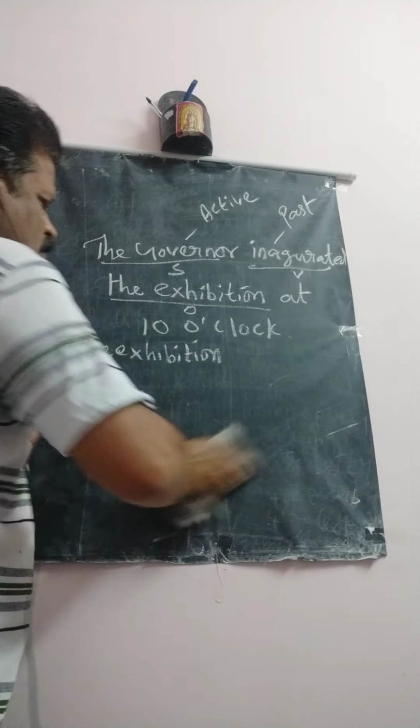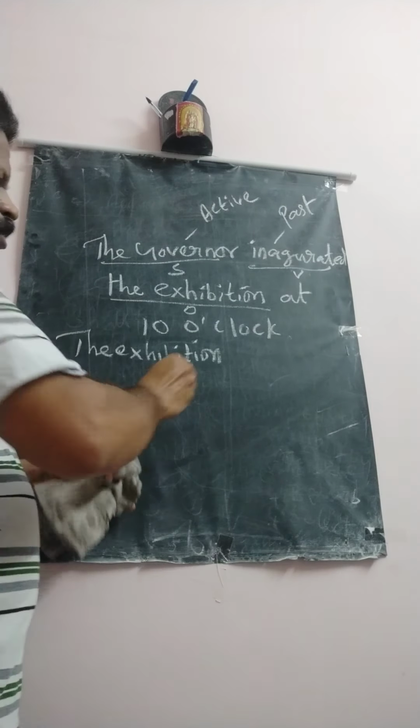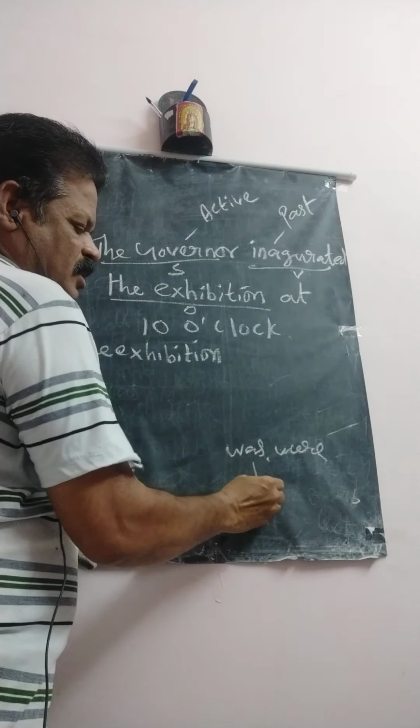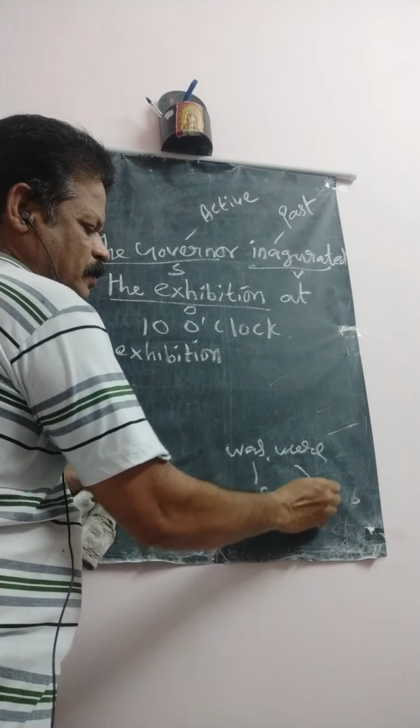After that, you write the verb. The exhibition is singular. Tense, past tense. Already we selected was and were. Was is a singular verb, were is a plural verb. The subject is singular, so you must use was.